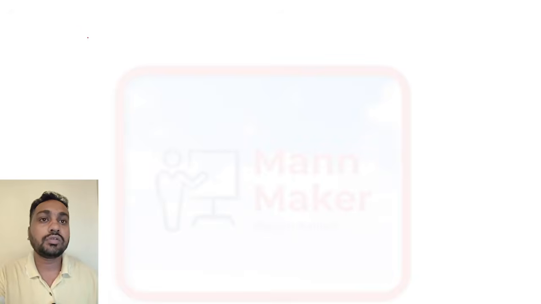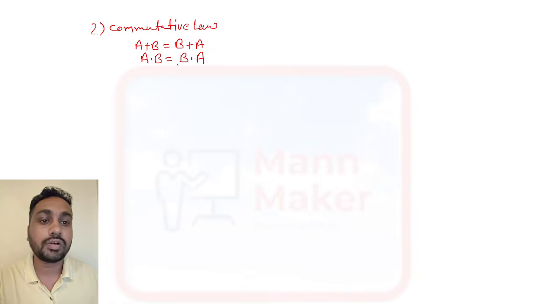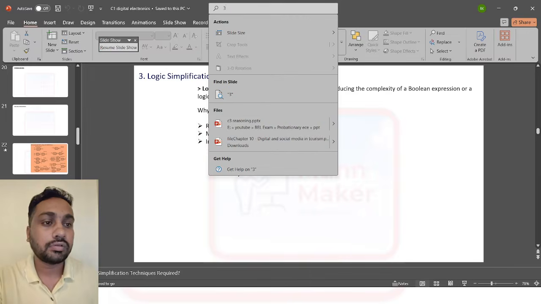Now we have in total 5 or 6 laws in Boolean algebra. The second one is the commutative law. In this, if you get a plus b, you can write it as b plus a. If you get a dot b, you can consider it as b dot a. This is the commutative law.